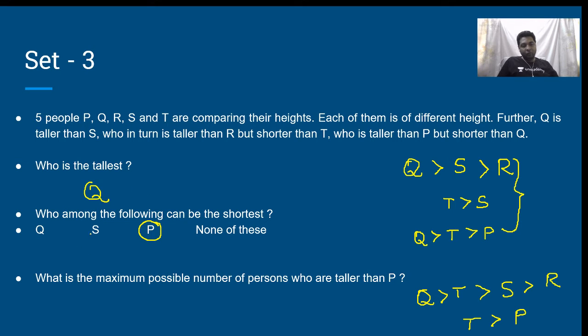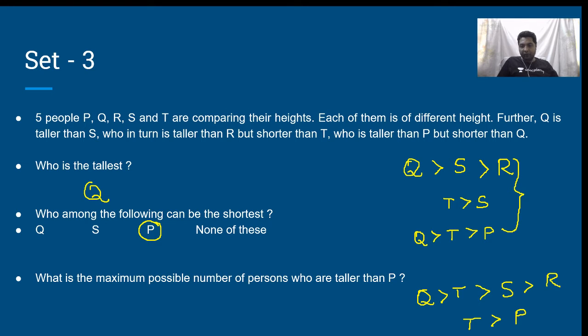Next, what is the maximum possible number of persons who are taller than P? That means I need to put P to as much right as possible. For my convenience for this question, I will put P over here.